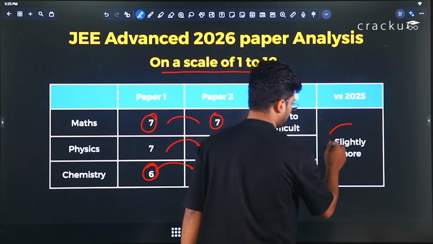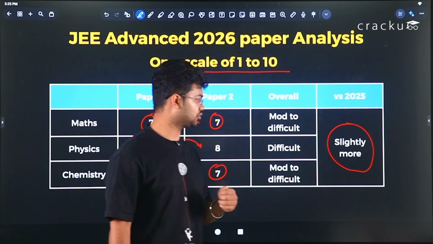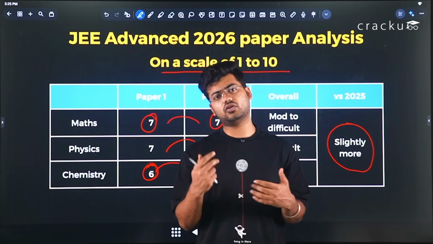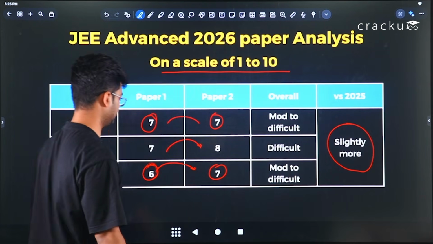Versus 2025, if we compare this paper with JEE Advanced 2025, it was slightly on the difficult side.